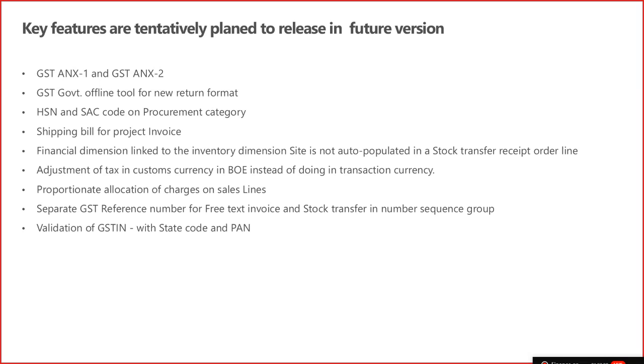Then validation of a GST with the state code and PAN. This is a requirement which we are getting. If you are entering the GST number, then the system should validate the state code. If we are selecting the city of Bangalore, in that case the GST registration number should start with 27. If that is not happening, then our system should validate the state code or even the PAN format, so that the user can make corrections when they are entering the GSTN number. So these are some of the key tentative feature plans which we will deliver in coming months.